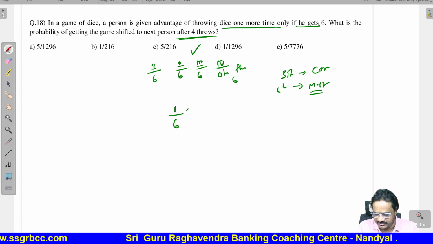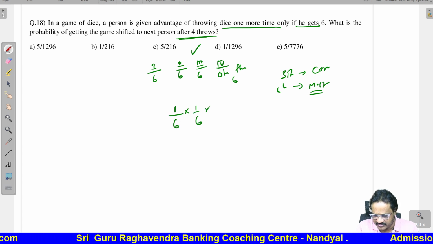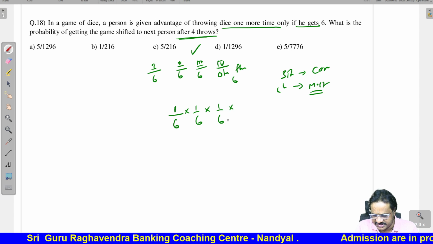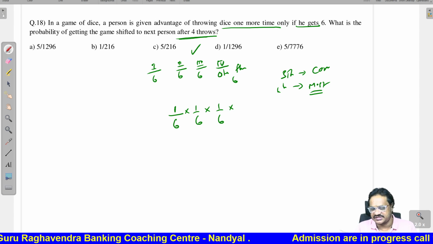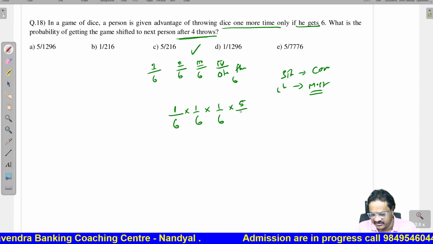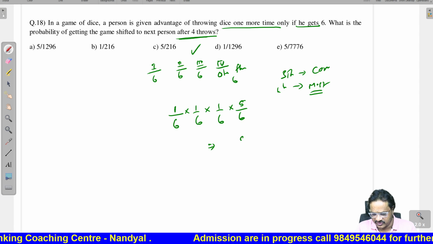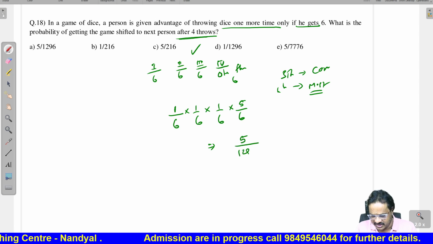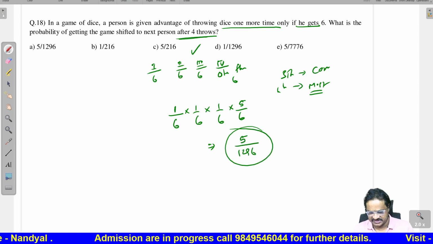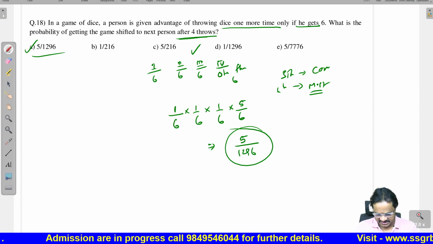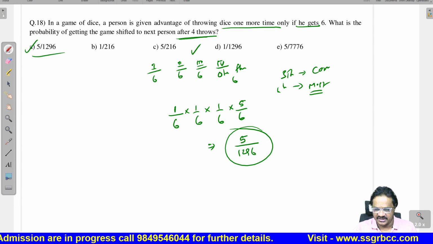So probability 1 by 6 into 1 by 6 into 1 by 6 into, other than 6 there are 5 possibilities, so it will be 5 by 6. Therefore this is 5 by 1296. 5 by 1296 is the correct answer. Next question.